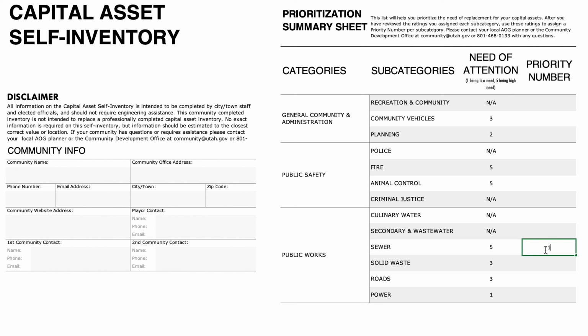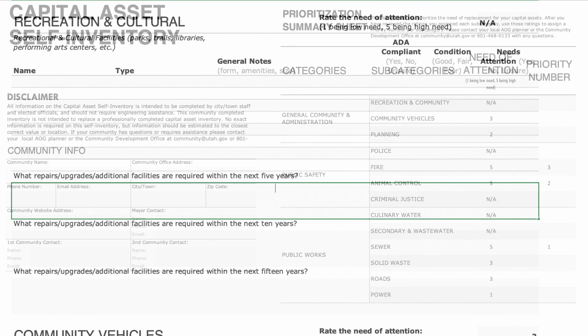If sewer, animal control, and fire were all marked at 5 for need of attention, look at the individual assets in each subcategory to decide which you should focus on replacing first, second, and third based on political programs, states of urgency, or anything else that affects your capital asset decision.